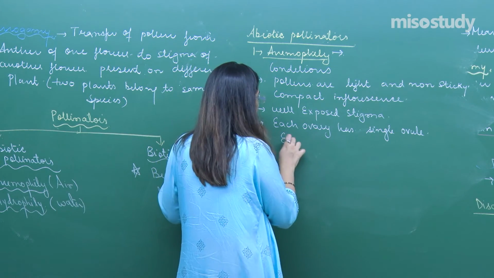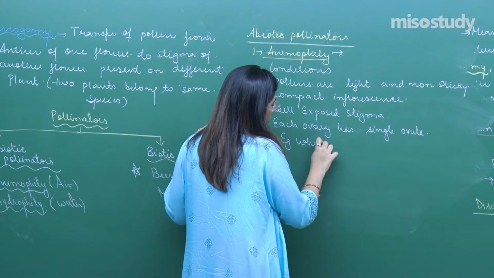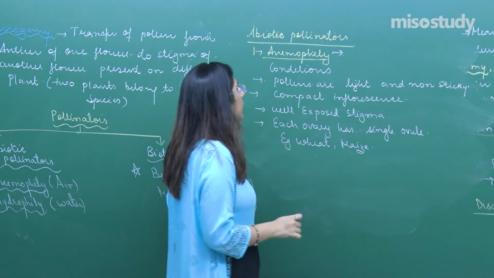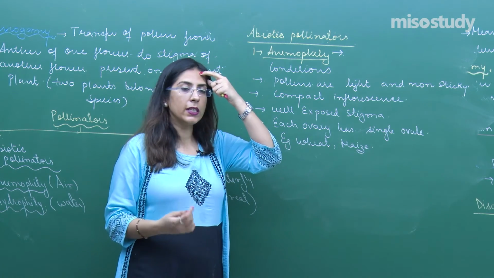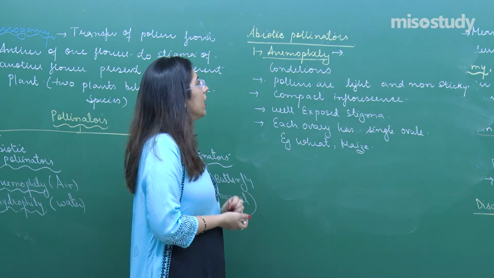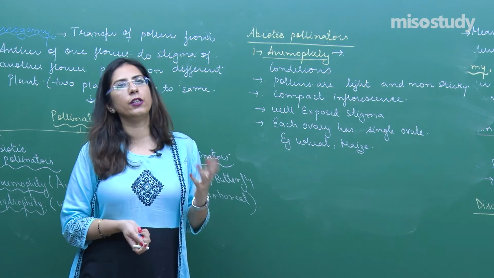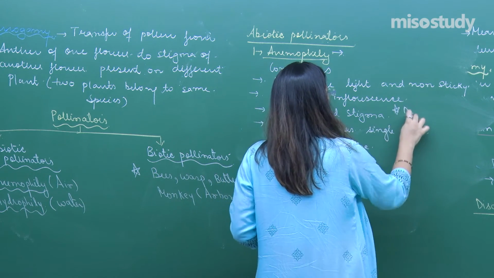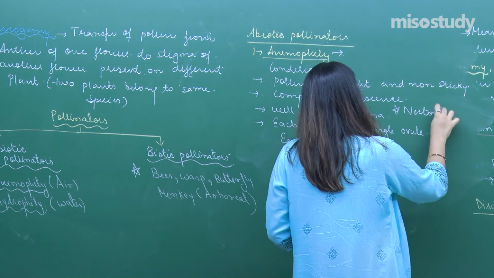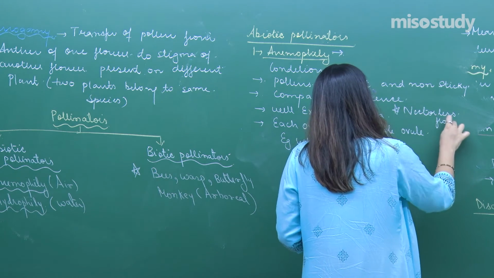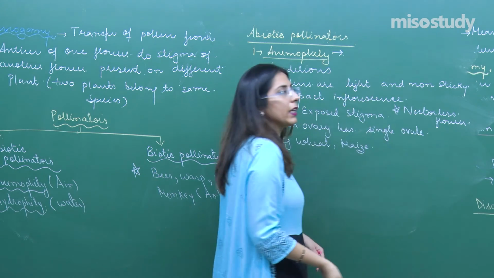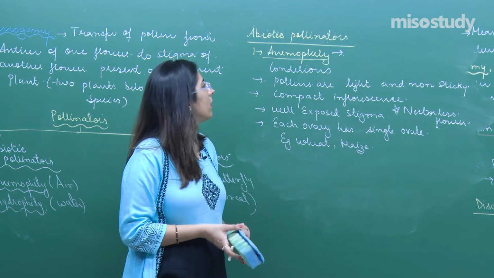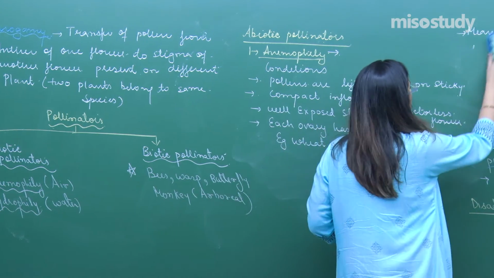In this case, you can take examples of wheat, maize, etc. One more thing you need to understand when we talk about abiotic pollinators especially: the flowers are non-colored and they do not produce nectar. So, nectarless flowers, because they are not attracting any insects, so what's the need of having nectar? Let's talk about the second, which is hydrophily.